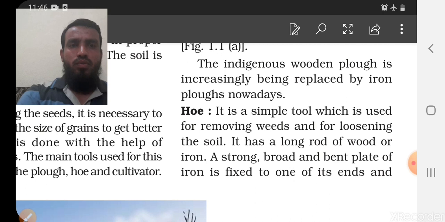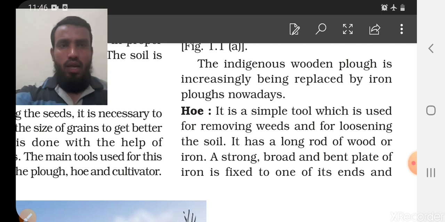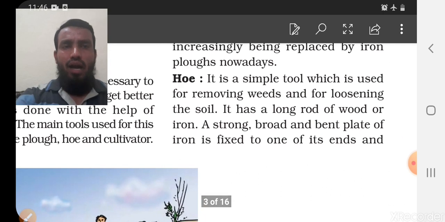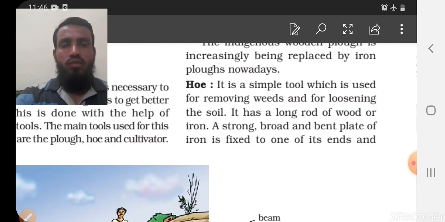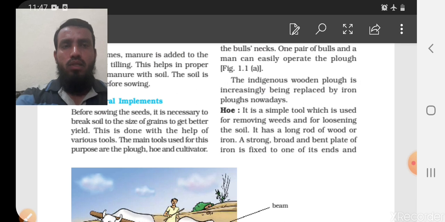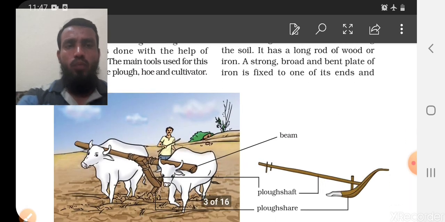It is a simple tool which is used for removing weeds and for loosening the soil, and it has a long rod of wood or iron. A strong, broad and bent blade is fixed with the iron. This is also made of iron and fixed to one end, with some animals which can also pull this hoe.